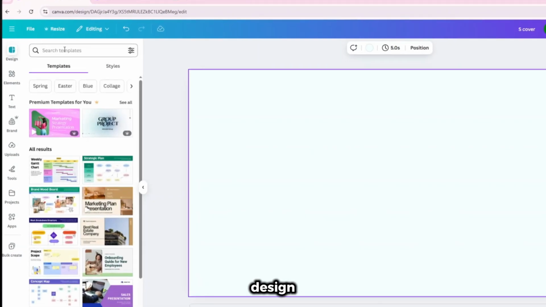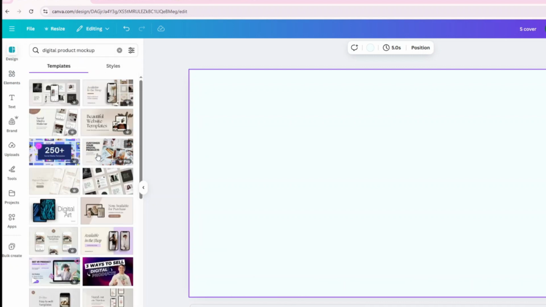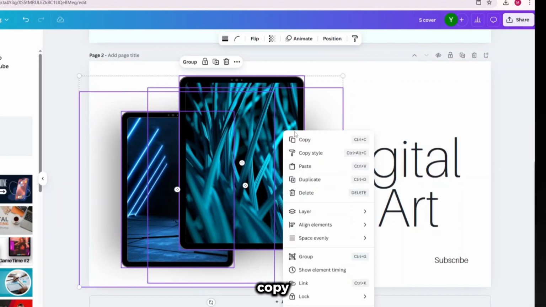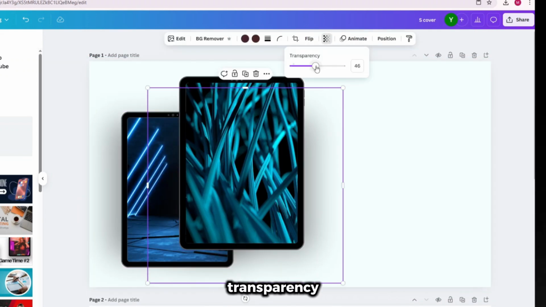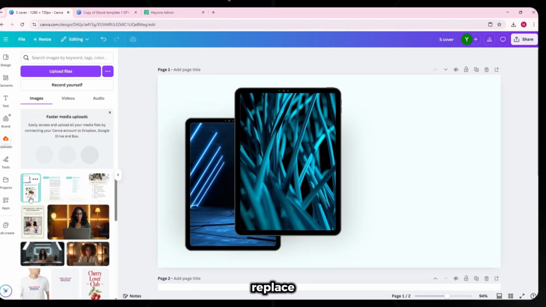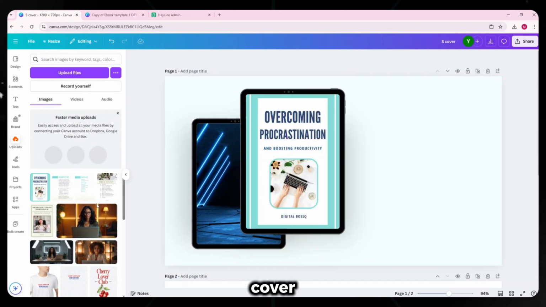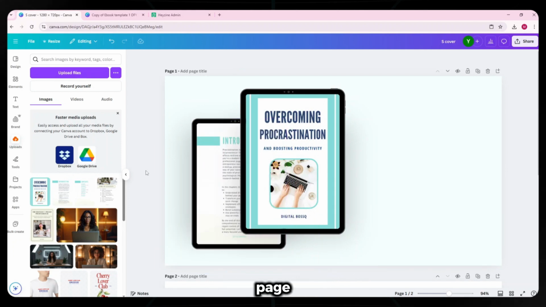I'll then click the Design tab and search for Digital Product Mockup so that I can get one of the templates that includes a tablet frame. I'll copy these tablets from this template and paste it here. And then I'm going to reduce the transparency for this shadow. I'll do the same on the other shadow. And then I'm going to replace the image in this tablet frame with the cover of my ebook. And I'll also replace this next image with the introduction page of my ebook.